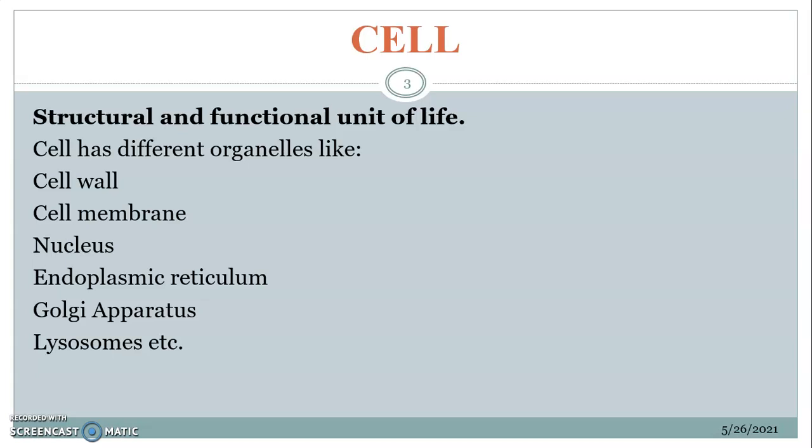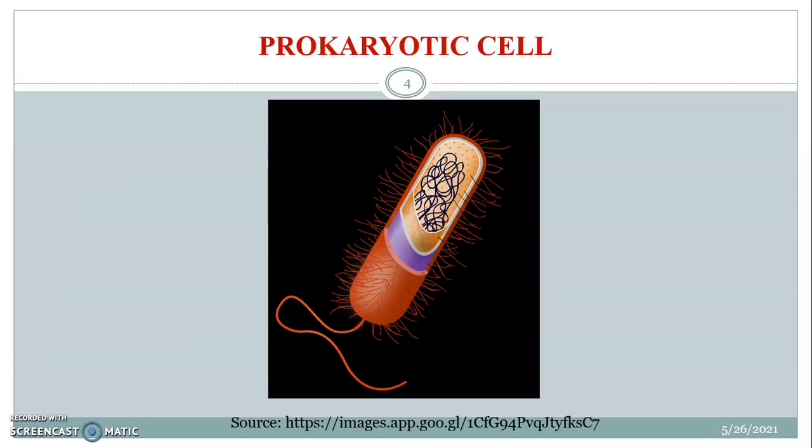We all know what is a cell. A cell is the structural and fundamental, the functional unit of life. So a cell has different organelles like cell wall, cell membrane, nucleus, endoplasmic reticulum, Golgi apparatus and lysosomes. So these organelles are all known to us, but that does not mean that these are present in all the cells. For example, if I present before you a typical prokaryotic cell, now this is a bacterial cell.